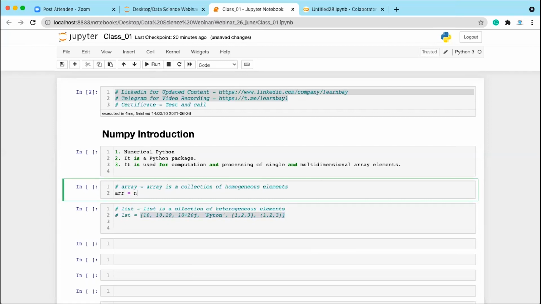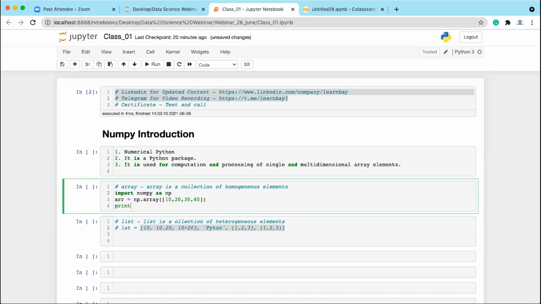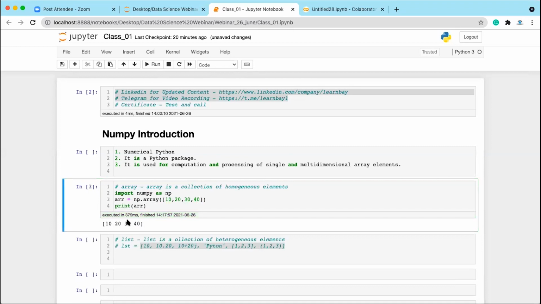For example, if you want to create an array, you can import numpy as np and write np.array, and here you can write 10, 20, 30, 40. Now if you write print array, you will see it is an array of integers. If you keep only one float value, 40.50, then all the rest of the values are converted to float type. You can see this is 10., 20., 30.